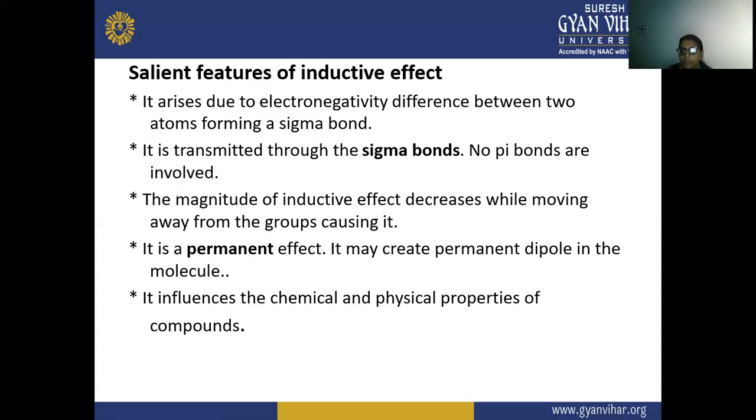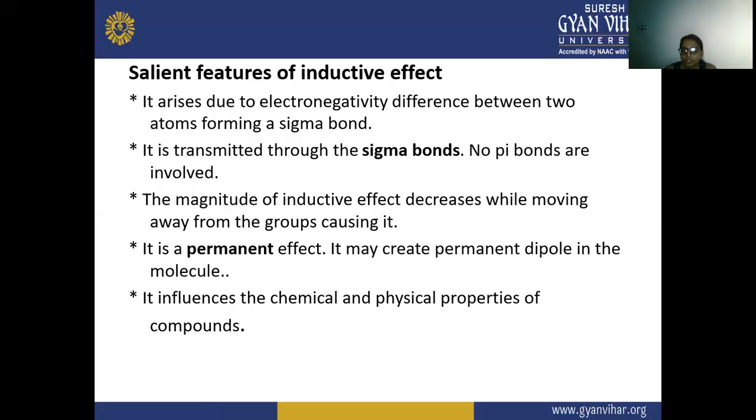Next, it is a permanent effect, and it may create a permanent dipole in the molecule. As we have already studied, the electromeric effect is a temporary effect, but this inductive effect is a permanent effect, and it creates a permanent dipole in the molecule.